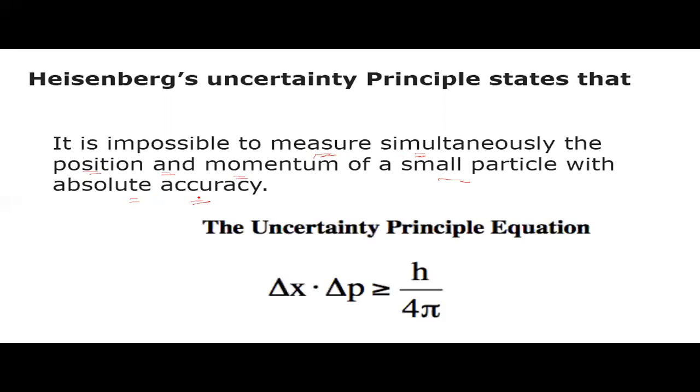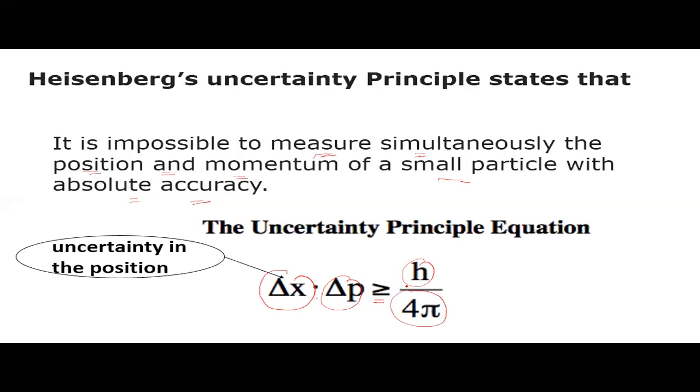He gave an equation. The equation is the uncertainty principle equation. According to this equation, delta x dot delta p is equal to or greater than h upon 4 pi.